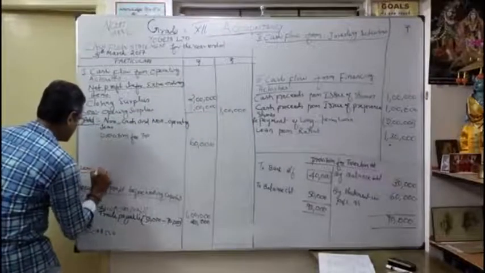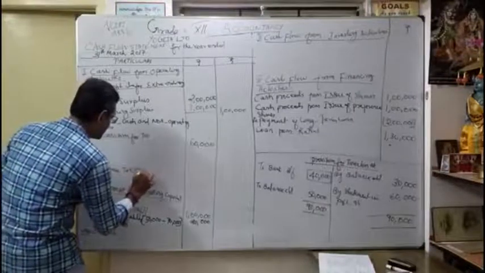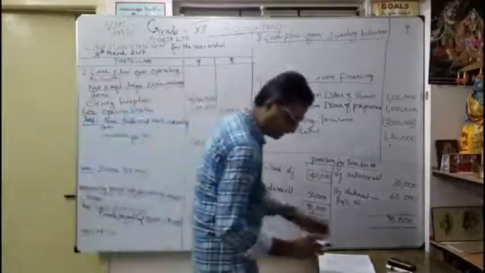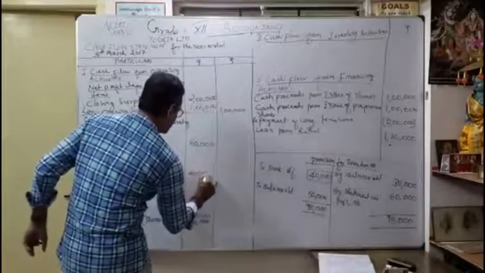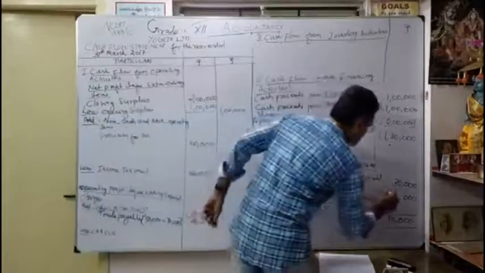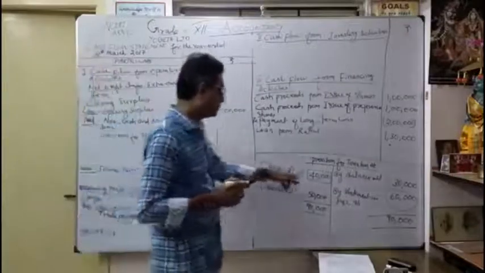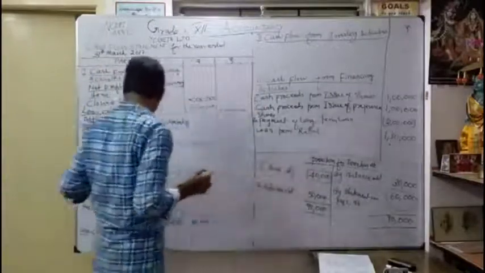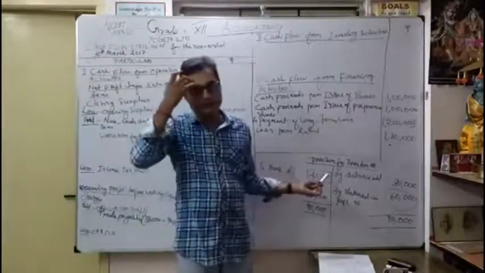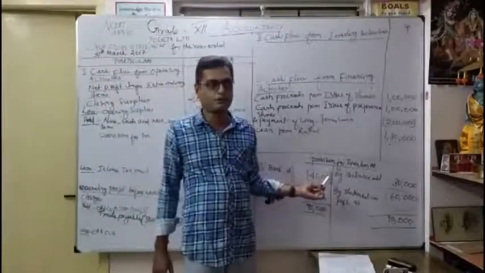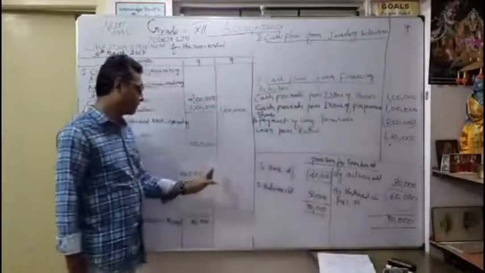Here I paid, na. So income tax paid. Income tax paid. So directly I put which side? Inner column 40,000. Now understood? For preparation of this account, this amount goes to where? My operating activities I am going to add. Then this amount we found 40,000 I am going to deduct because income tax paid. For this purpose only we prepare provision for taxation account. Okay. So now understood very clearly. It's a very important discussion.